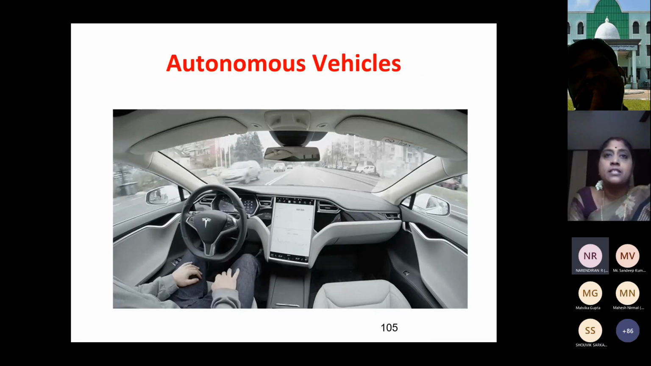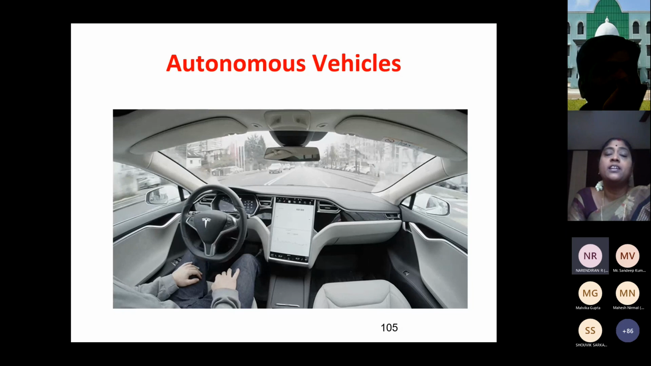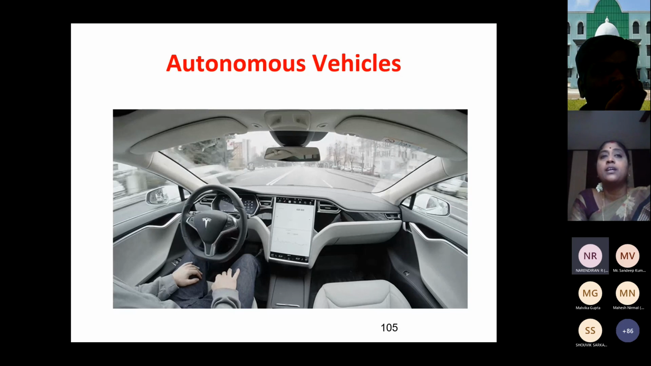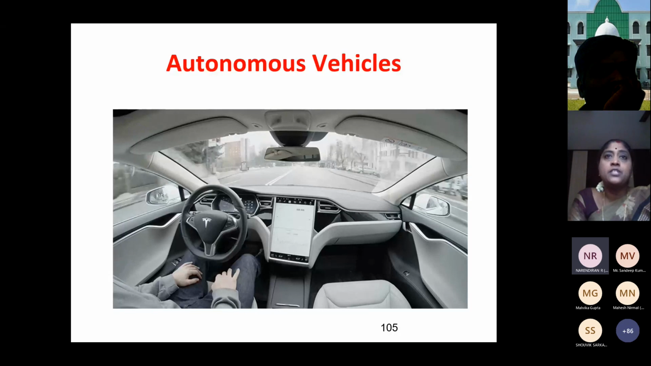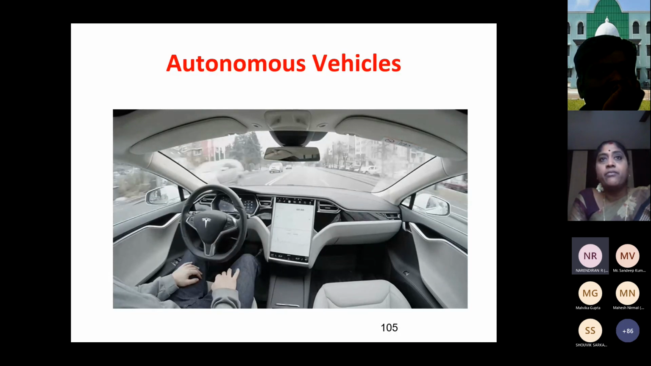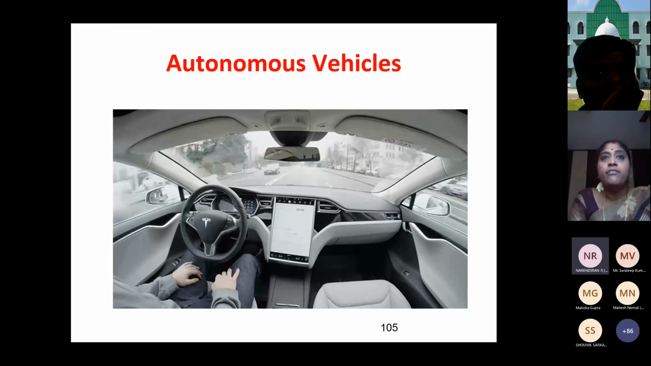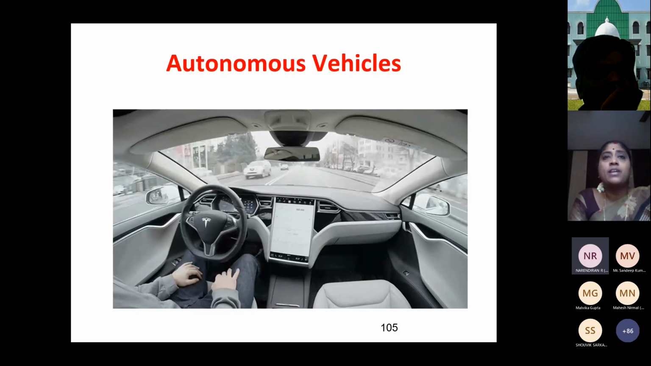Next is autonomous vehicles. Once again, object detection. Here you can see the driver is not even using the steering wheel. He's simply sitting. The car is moving by itself. So here it has to do object detection, because you should identify what car or vehicle is coming in front of it. We have to apply the brakes and so on. Everything is making use of AI. Without AI, nothing can be done.